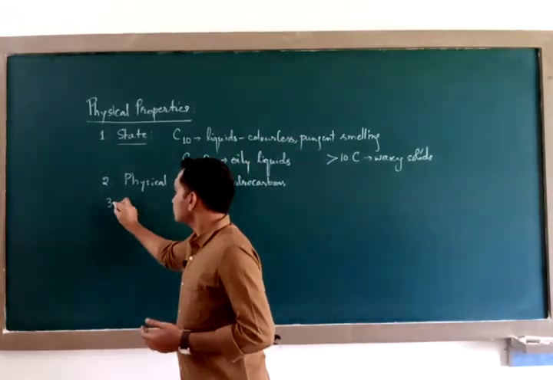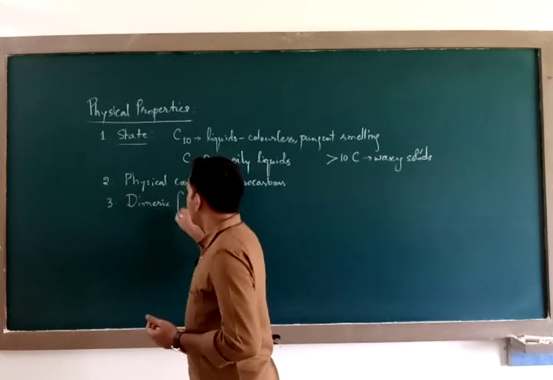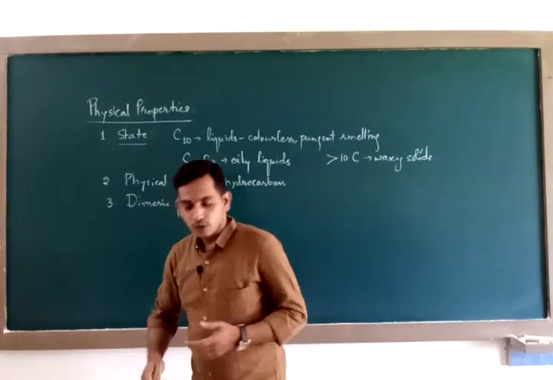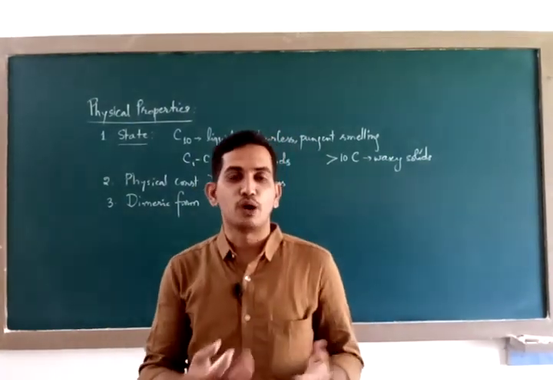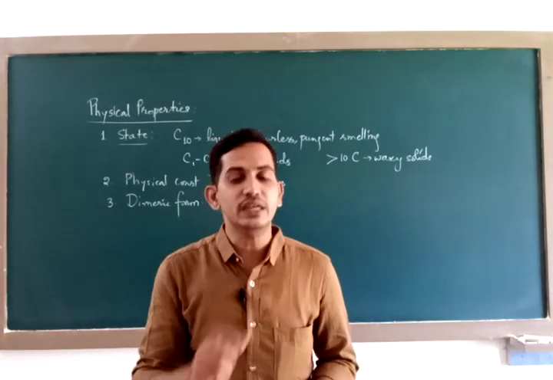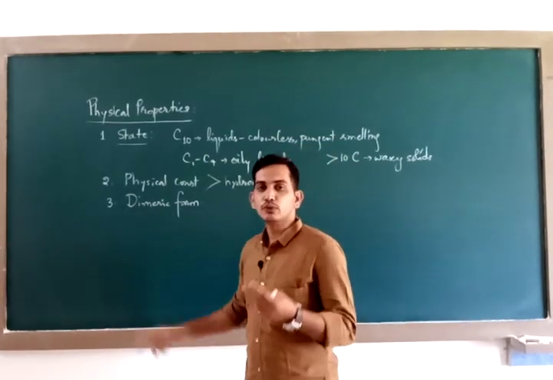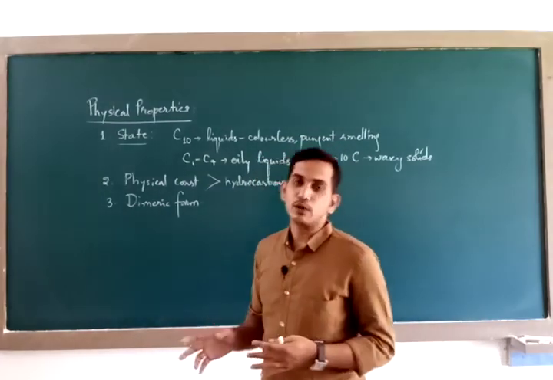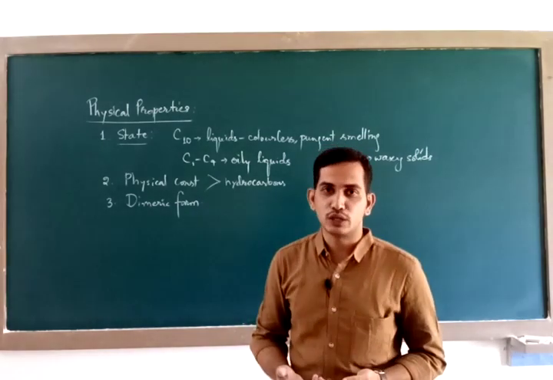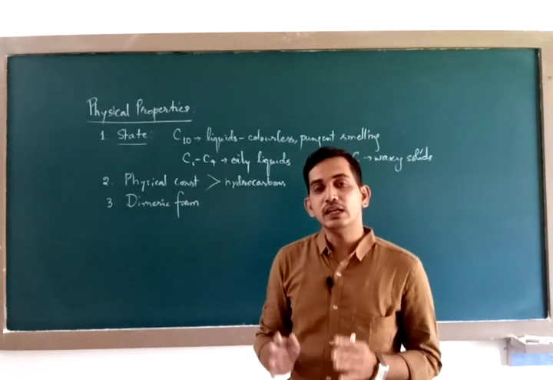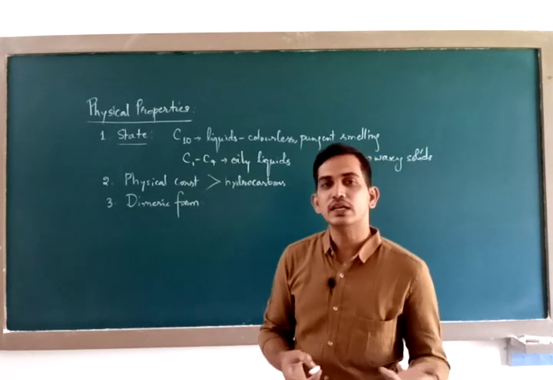Then third, carboxylic acids tend to exist in dimeric form. You might have heard the word polymer. Similarly, we have monomer. A monomer is made up of only one unit, a polymer is made up of many units, and a dimer is made up of 2 units. So these carboxylic acids, by virtue of their extensive intermolecular hydrogen bonding, exist in dimeric form. What does this mean?